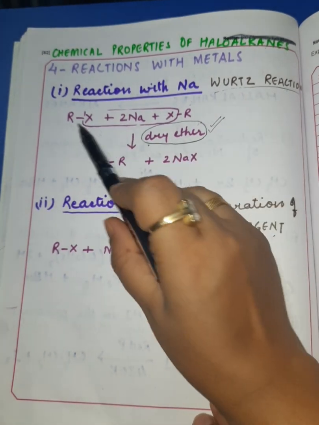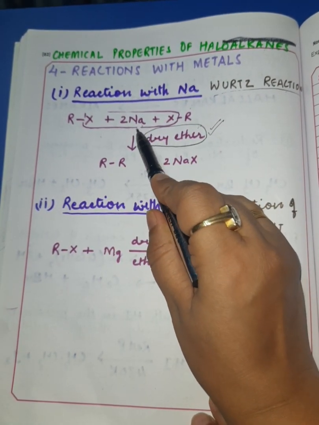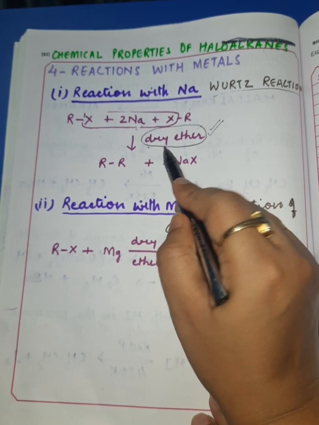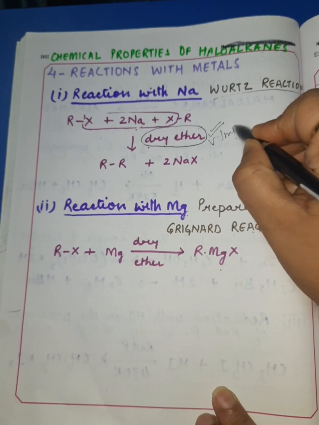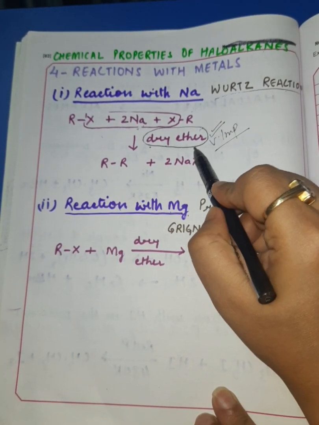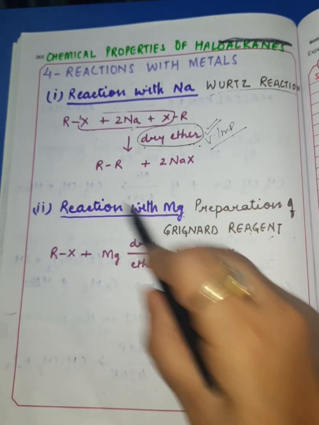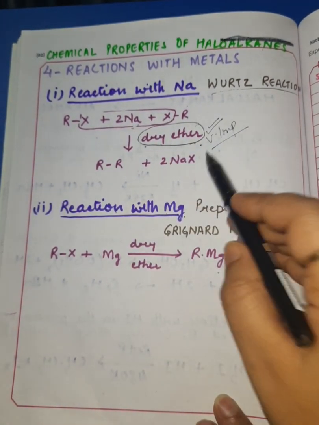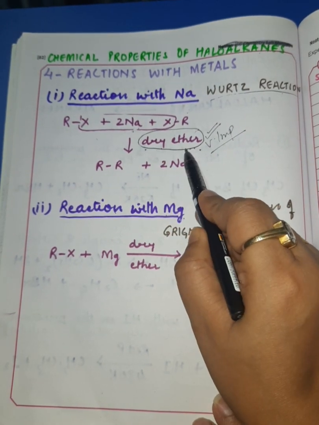In the Wood's reaction, alkyl halide is made to react with sodium metal, very specifically sodium metal, in the presence of dry ether. Dry ether is very important. Remember and write it in the exam. If you miss out dry ether in the exam, dear students, for this equation, you'll get 0 marks. So remember, the presence of dry ether is very, very important.